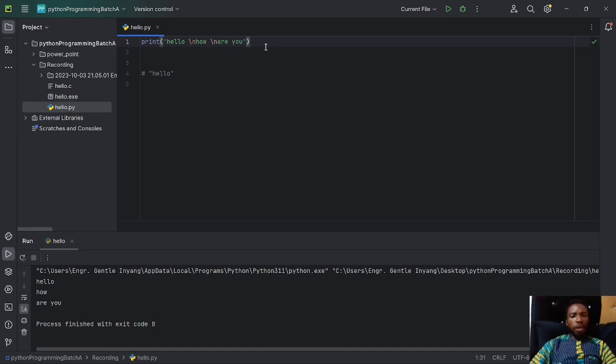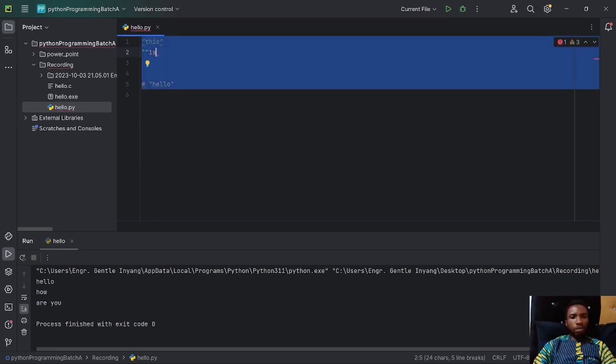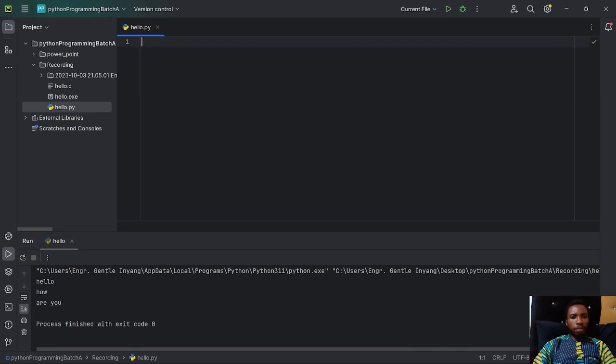Okay. Now, take for instance again, I want to print something like this. Let me put them in quotes. I want to print something like this.